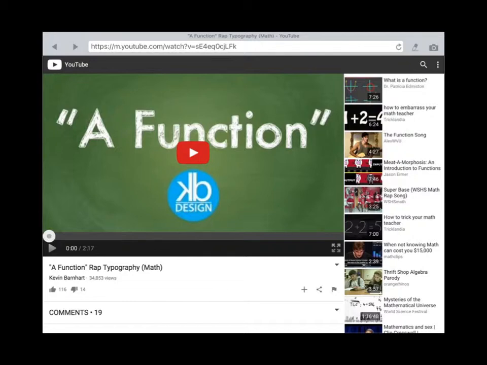Okay, so we are going to move into our notes. Hopefully this song will help you remember the definition of what a function is, and we will review that now. So these are the notes that we took in class. All I've done is inserted a screenshot, and I've filled in the things that we talked about in class. It asks, how can you tell if a relation is a function? Remember today we talked about relations. Those are just a relationship usually expressed between x and y in algebra.